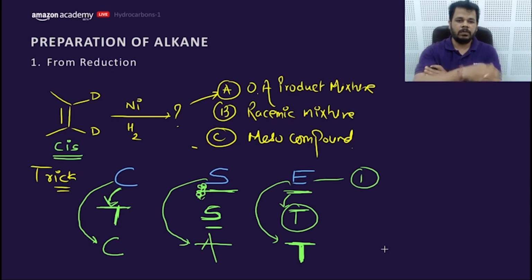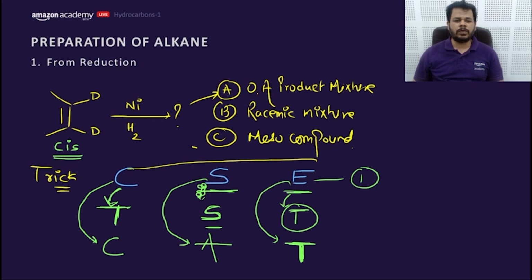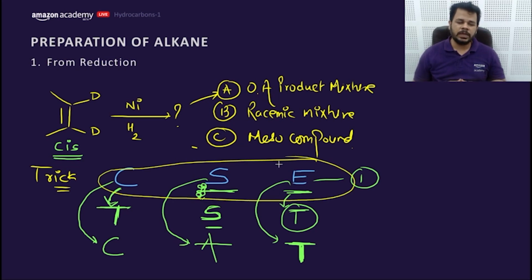The previous slide, yellow. This is a beautiful trick. You can solve multiple problems through this cis and erythro trick.